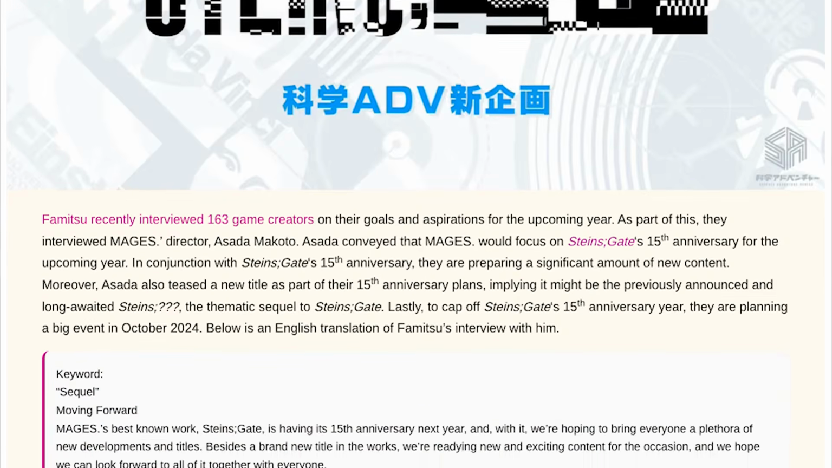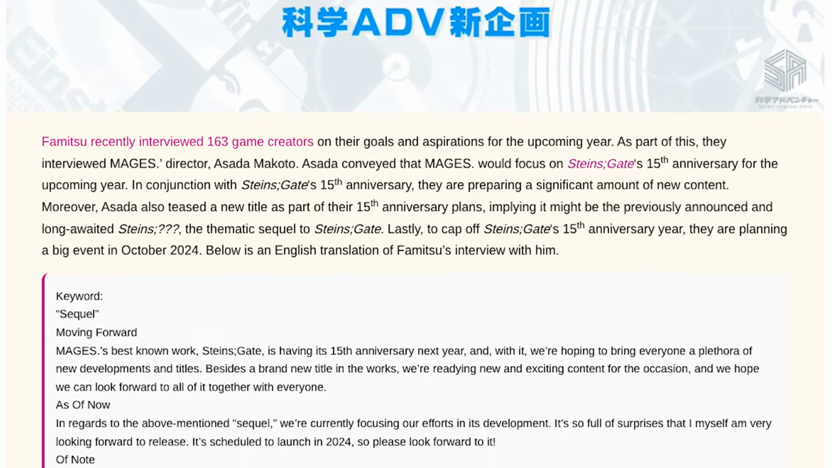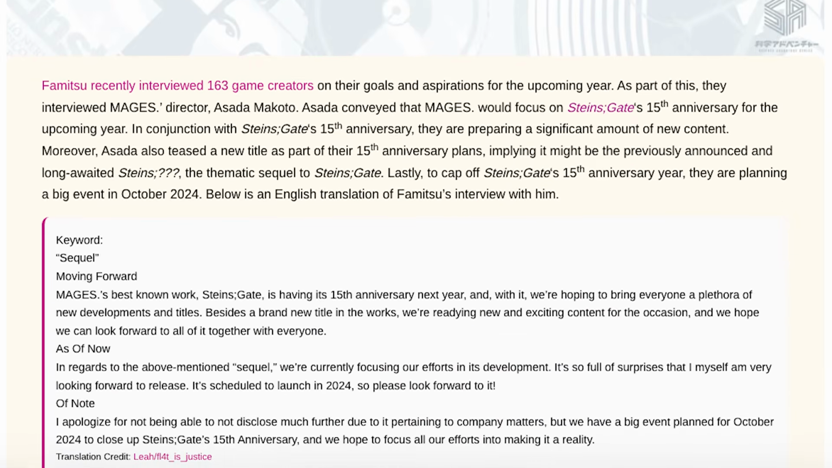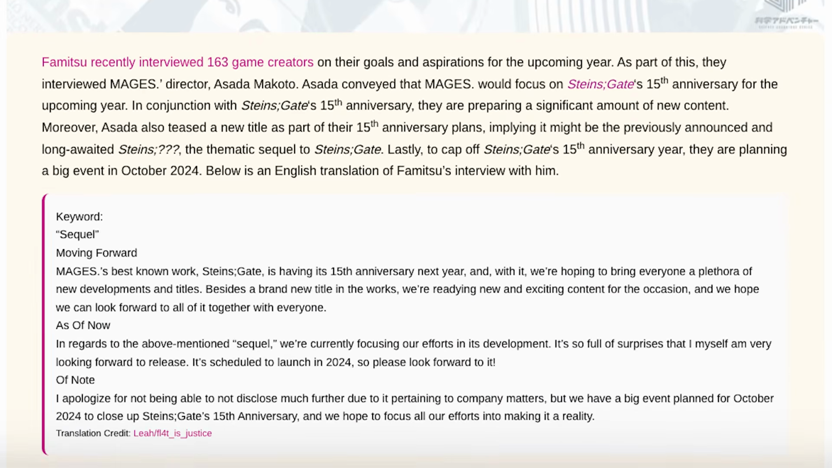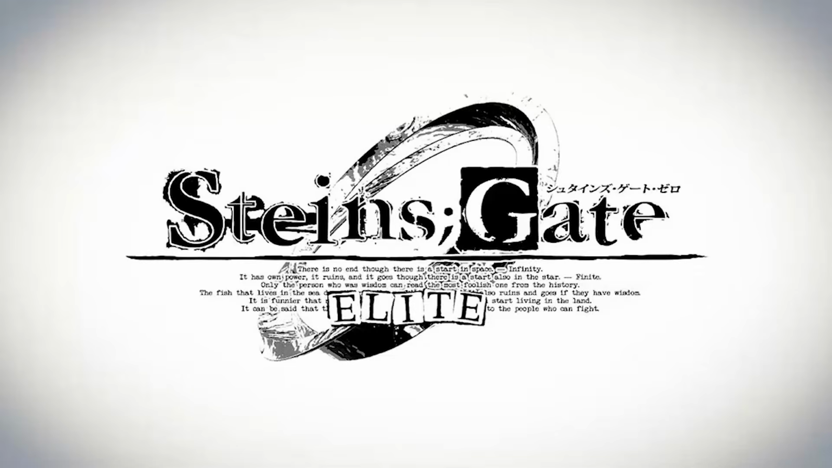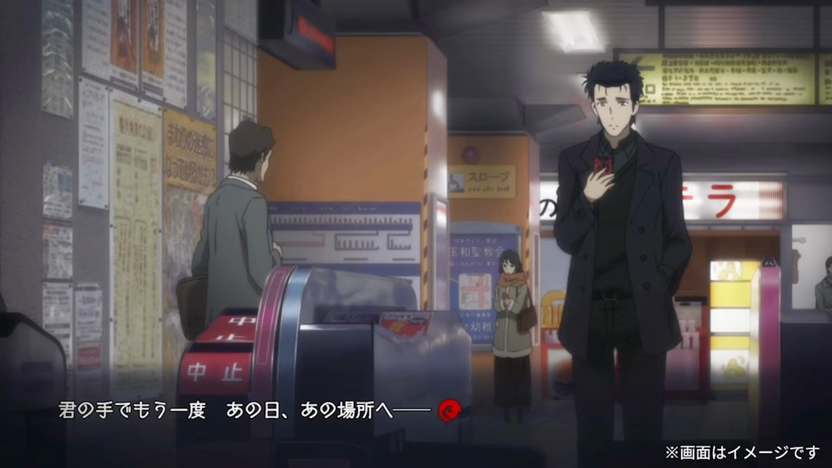With us being over halfway through the year and having heard nothing since, it may have potentially been delayed into 2025. Or maybe he was just never talking about Steins;something to begin with. Another one of the projects announced back in 2020 was Steins;Gate Zero Elite, which would be a fully animated Steins;Gate Zero visual novel.